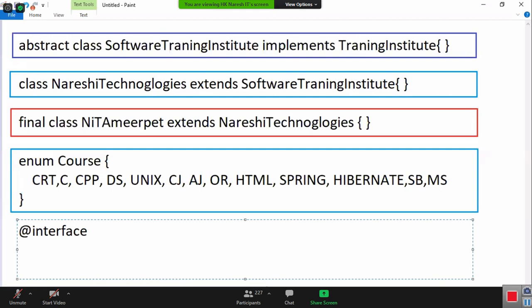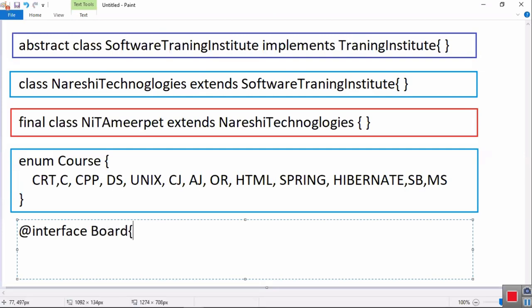What do you want? You want to provide a board. Can I say Board, open bracket. Inside this, you must declare methods. What?